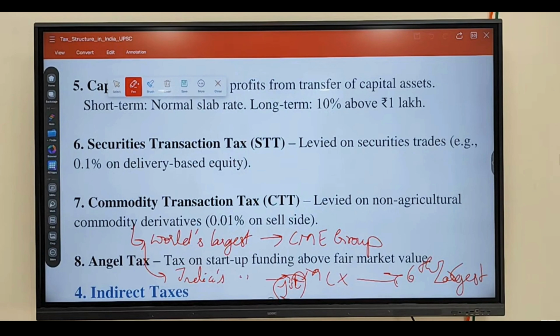Have you written gold, silver, crude oil, natural gas? Okay. Electricity also. Aluminium, nickel, copper, lead, zinc, all those will be traded.